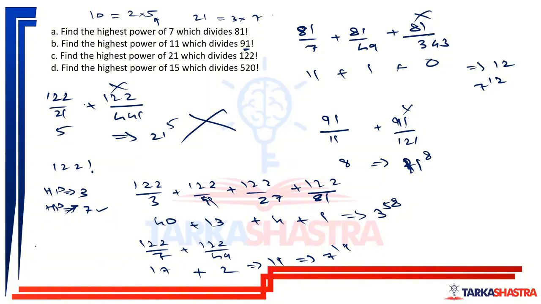So number of sevens, whatever we get the number of sevens as, we will definitely get number of threes that much. है ना? Number of sevens जितने भी आते हैं, definitely will get number of threes that much. Correct? है ना? Remaining threes are already wasted, and we know that number of sevens are going to be lesser than number of threes. Why? Because 7 contributing numbers are lesser than 3 contributing numbers. Okay, so total we will have 21 to the power 90 and not 21 to the power 5. So highest power of 21 that can divide 122 factorial, it's 21 to the power 90.